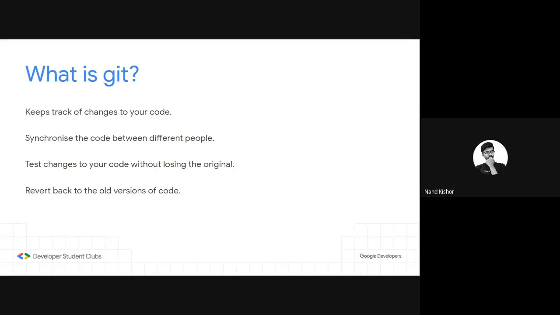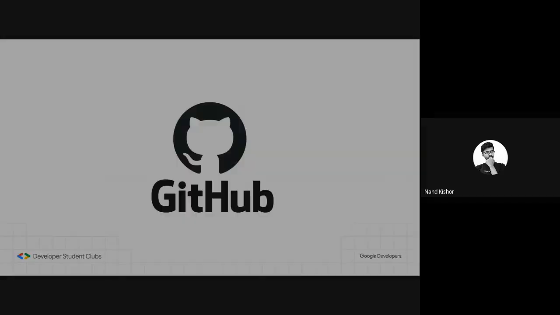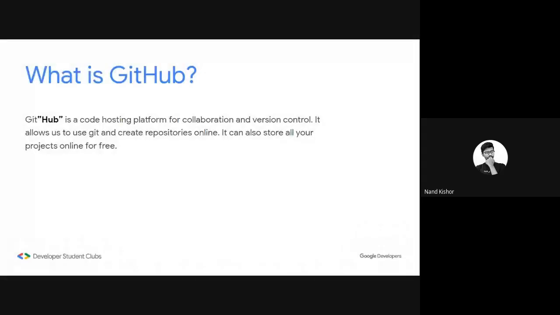Okay. So now we will talk about what GitHub is. GitHub is basically a code hosting platform. I highlighted the word hub here. This means it keeps all your Git repositories on a hosting platform, where you can also collaborate with other team members. As I showed in the previous slides on the distributed version control system, the server was GitHub.